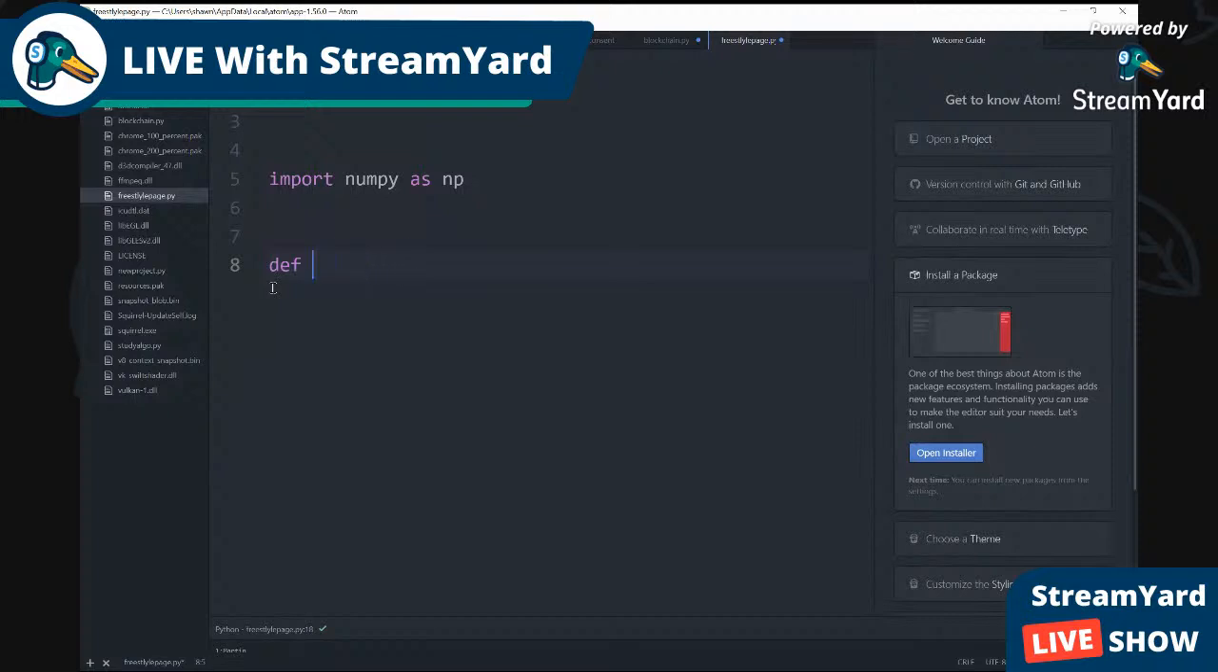Wait, no. First, before we do that, because we can't just create a function. We are creating our list. That's the most important thing. We got to create our list. So ARR is an abbreviation for array, because that's what NumPy uses. It uses array to find the numerical value.